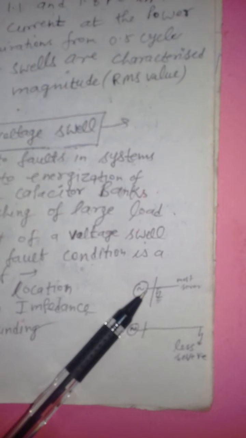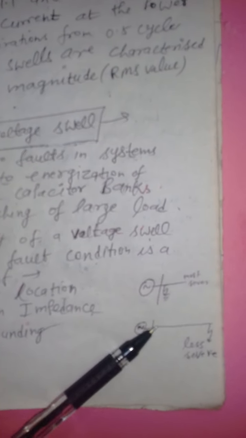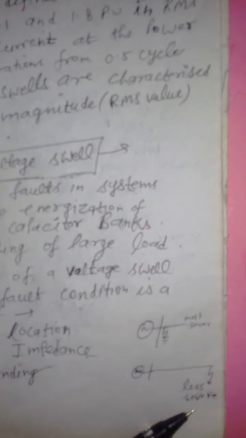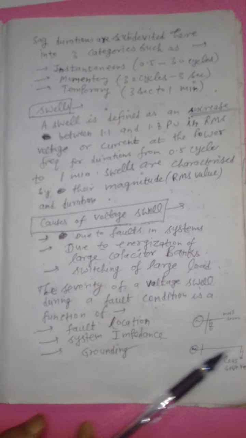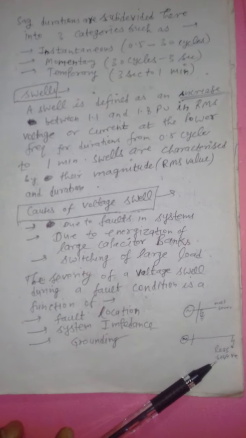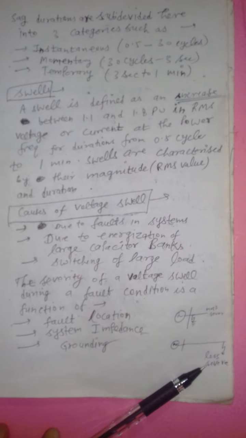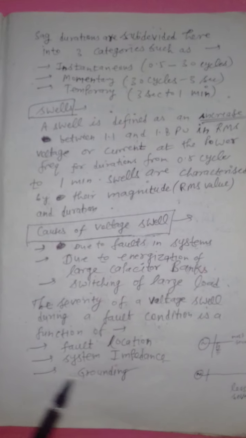But on the contrary, if the fault is occurring at a farther end from the generating station, then this fault is considered to be the least severe. What is the reason? A large amount of impedance is involved in this fault, so that's why it is the least severe, right? So it depends on fault location, system impedance and grounding as well, right? These three are the reasons.